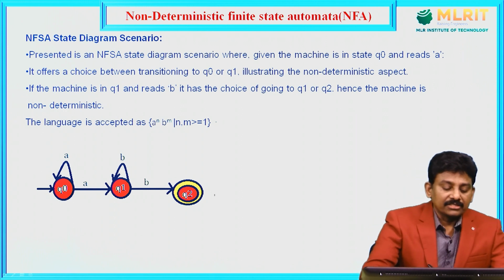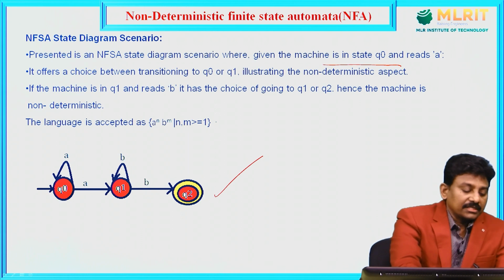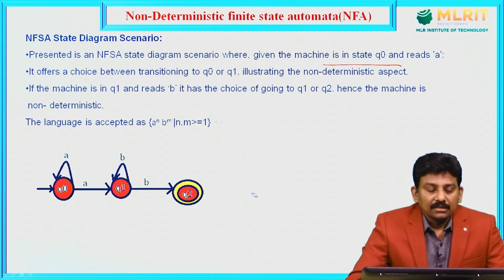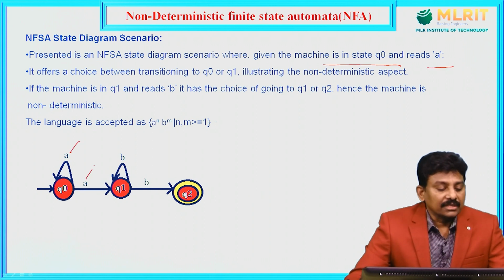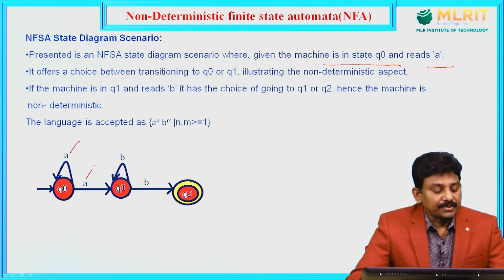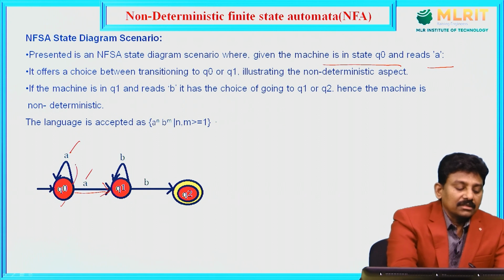In this given scenario, the machine is in the initial state Q0 and reads input symbol A. It offers a choice between transitions to Q0 or Q1, illustrating the non-deterministic aspect. From Q0 we have two transitions for input symbol A: one from Q0 to Q1, another from Q0 to Q0.